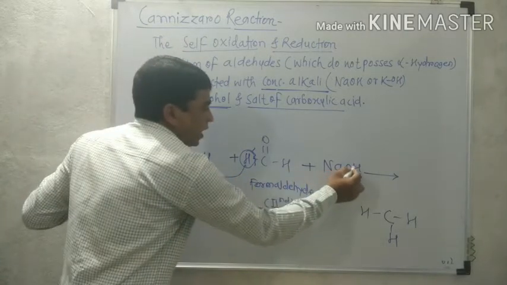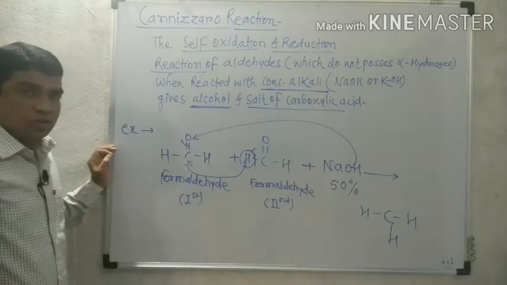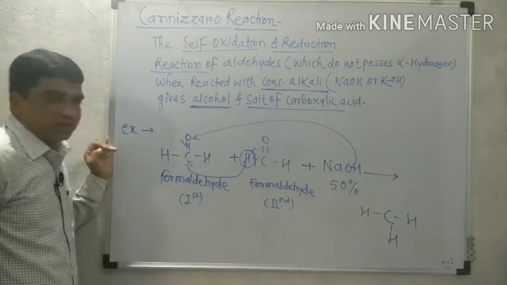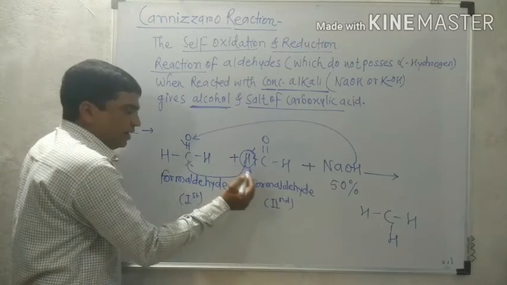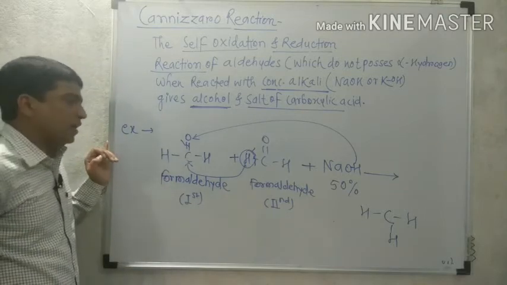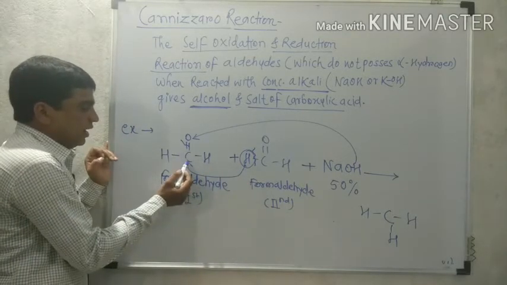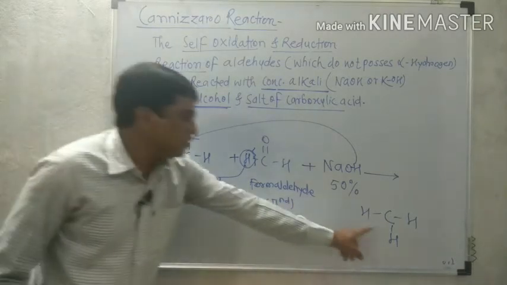Here again hydrogen from NaOH gets added to the oxygen. The two changes we have to make first: the hydrogen atom from the second molecule of aldehyde, that is formaldehyde, is added to the carbon of the first molecule of aldehyde. That carbon already has two hydrogens, therefore CH2 is converted to CH3.